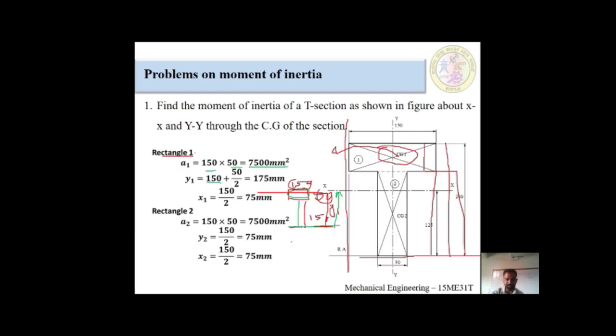After that, I am going to change color. For calculating the x value, we have to take the reference as vertical. Here, this was the vertical, on the component. From here to half of the component, this distance would be the x value. Total would be 150 divided by 2, which is equal to 75 millimeter. This completes the calculation of rectangular section 1.